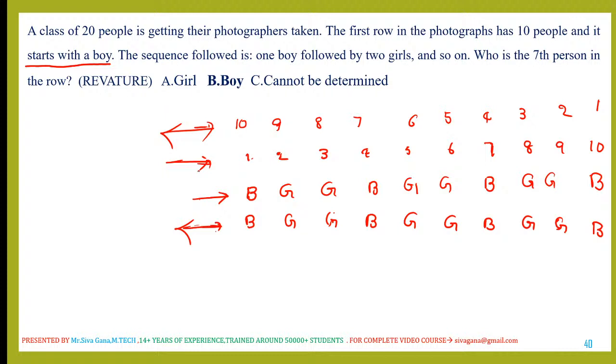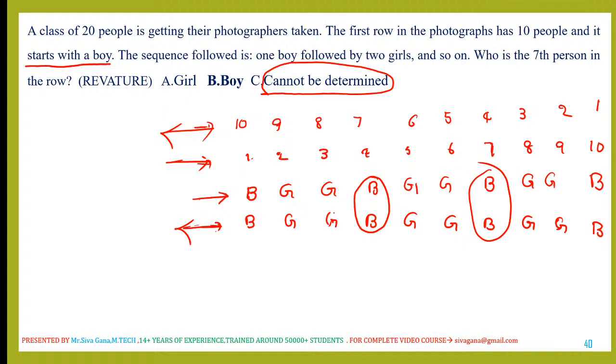Who is the seventh person in the row? If you go by this way, in both the cases the seventh person is a boy. To show the quality of explanation, I have explained like this. Many of the students put the answer as cannot be determined, but see this arrangement.